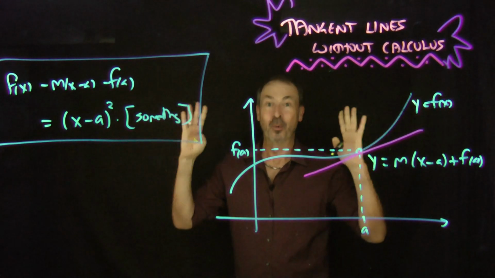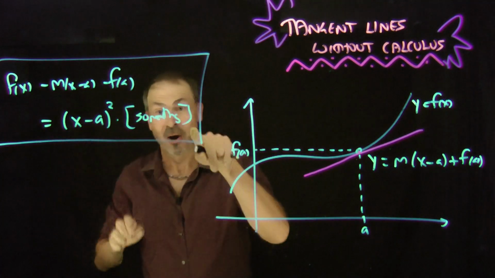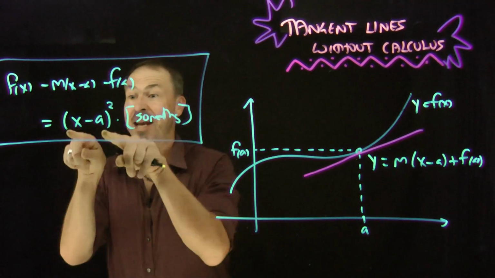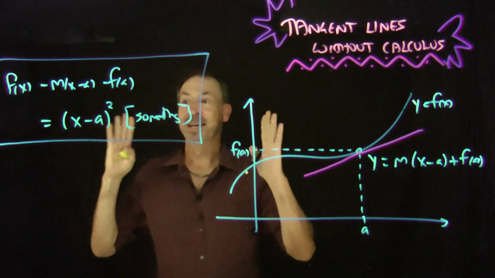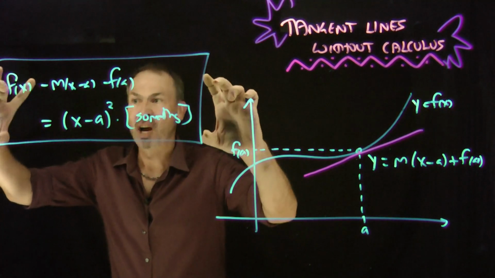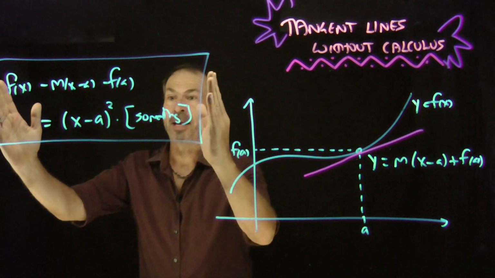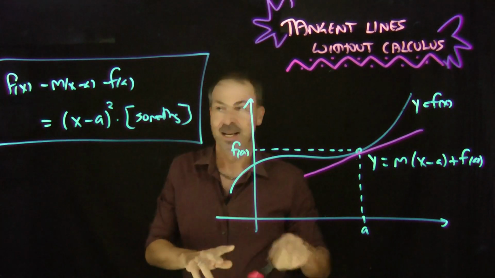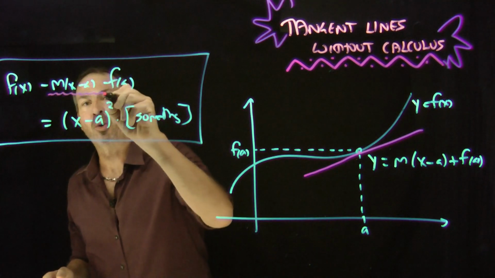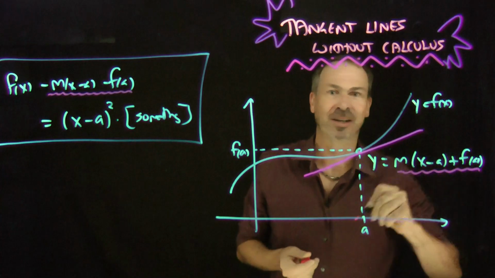That's his insight. Whoa. And for us, it really was working because every time we did it moments ago, our something was the number 1. So we had x minus a squared times 1. Yes, yes, yes. But Descartes claimed that this is the general setup that's going on. That if you've got this situation happening, then that forces this part here, this linear equation right there, to be the tangent line. There it is. That will have to be the tangent line.